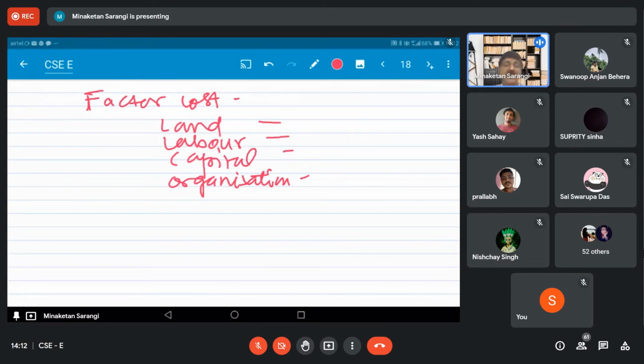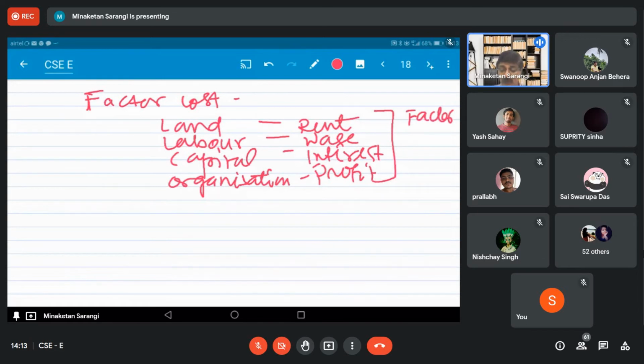Now, how much price are you paying to each factor? This is the factor cost. For land, you are paying rent. For labor, you are paying wage. For capital, you are paying the interest. And for organization, you are paying the profit. If you add all these, the sum of all these is what we say is the factor cost.